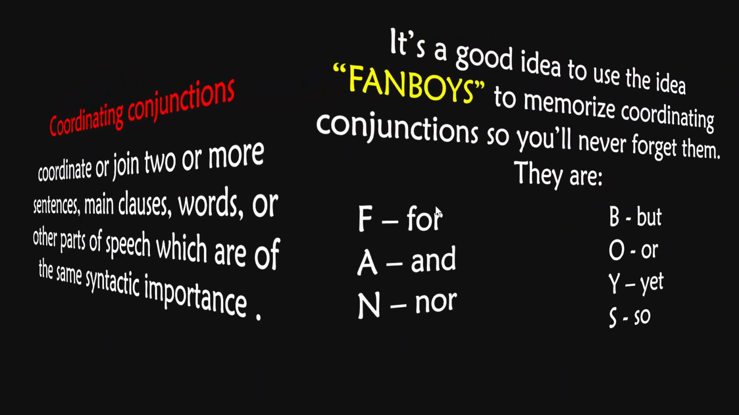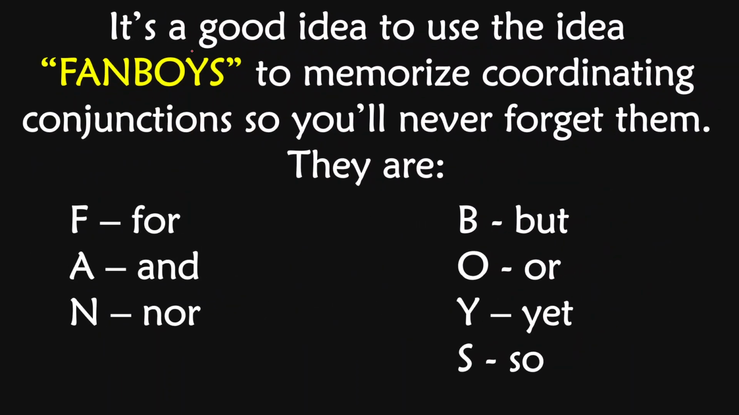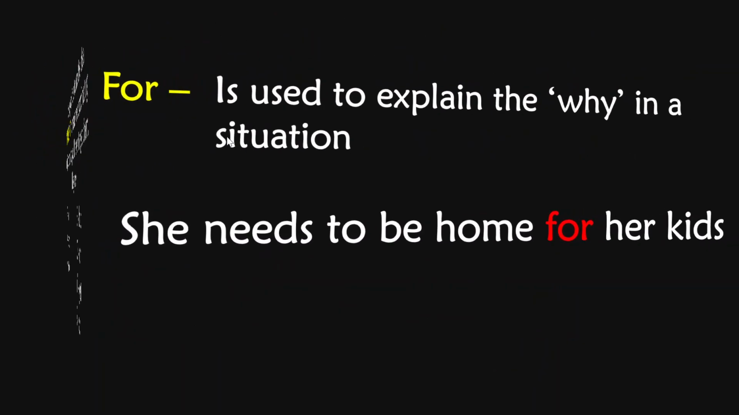So what are they? Here I am giving you the trick. It's a good idea to use the word FANBOYS to memorize coordinating conjunctions so you will never forget them. You can keep this phrase in your mind. F is for, A is and, N is nor, B is but, O is or, Y is yet, and S is so. So these are the coordinating conjunctions in English grammar. Let's learn with examples.